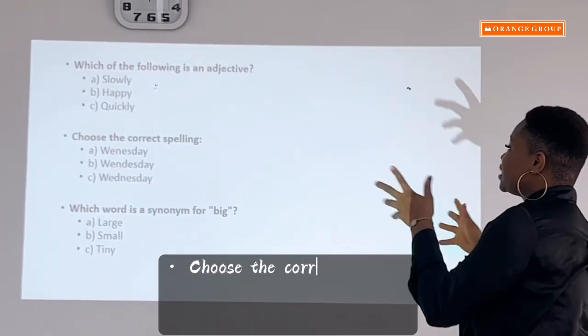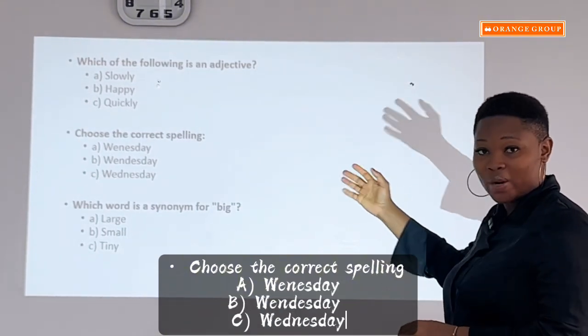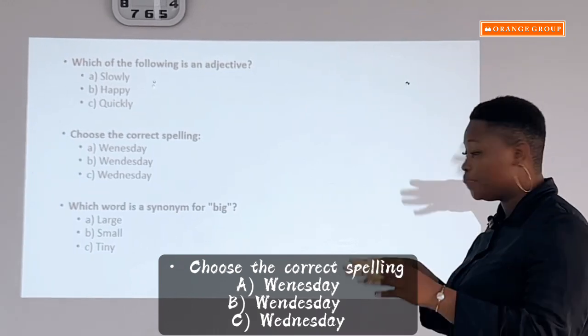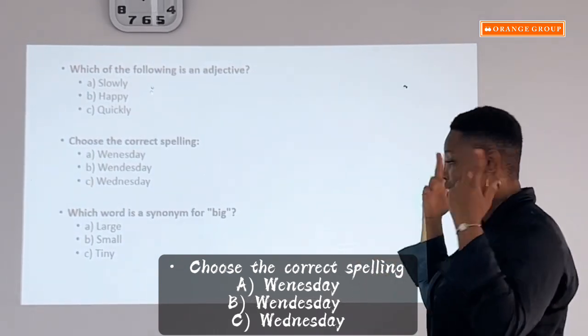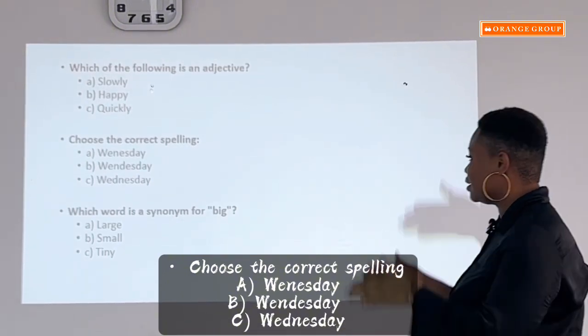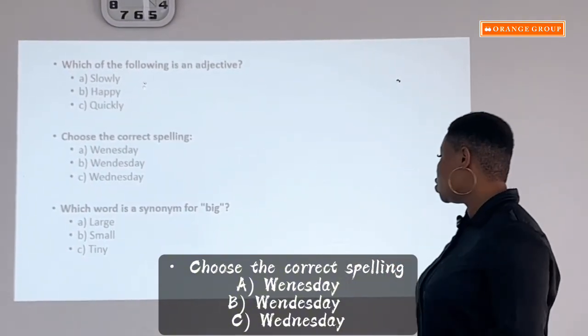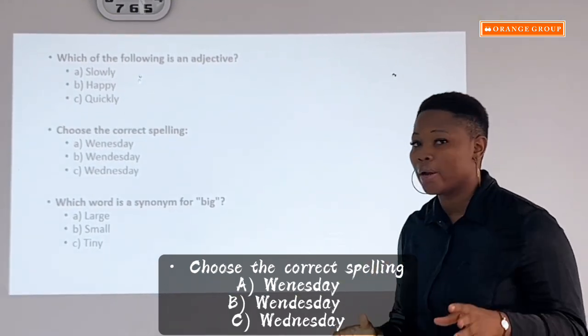Choose the correct spelling. So obviously you would see we are trying to spell Wednesday. The first one, there is no D. The second one doesn't make sense. C, Wednesday. Which of these is the correct spelling? So we take C because that is how Wednesday is supposed to be spelled.